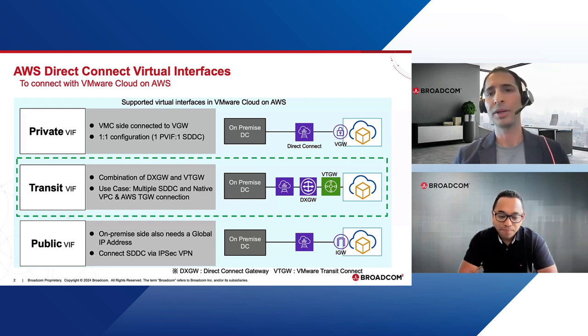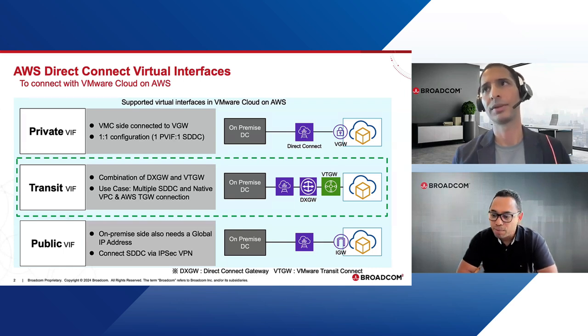And also we have public VIF. Public VIF is public connections. If you have the public VIF, you can connect it through the VPN. You need to have the global IP address on-prem and also the global IP address on the cloud side. So you can do the VPN over the public VIF. That's also something you can do, but in most cases, either private VIF or transit VIF are used.